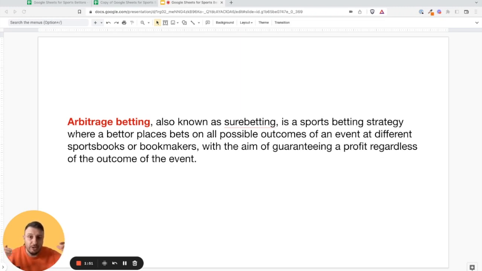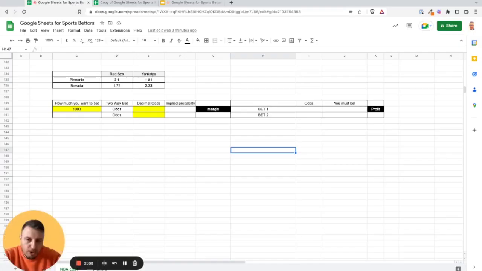But if you have different odds, if you have one huge underdog and one huge favorite, then of course you should not bet $100 and $100 on both, because you need to calculate the amount that will maximize your profits. Okay, so we will go to the spreadsheet now and I will show you how to do this.